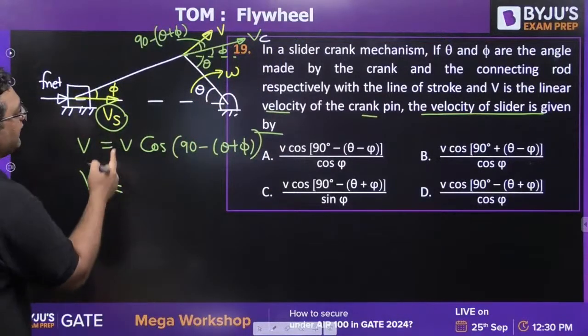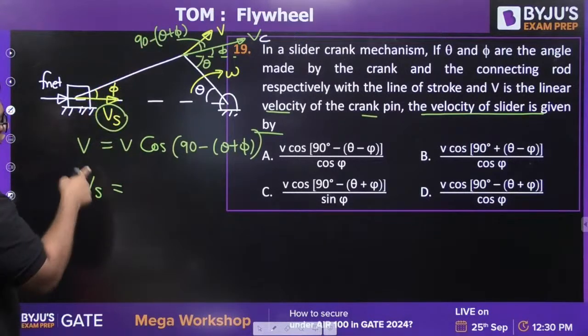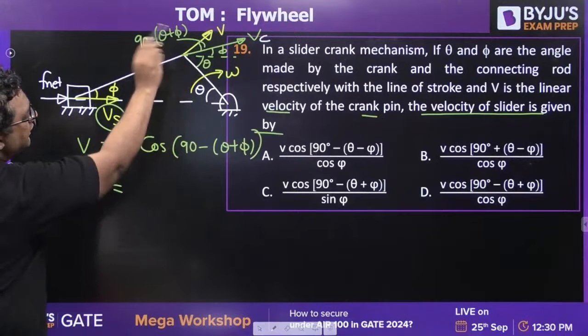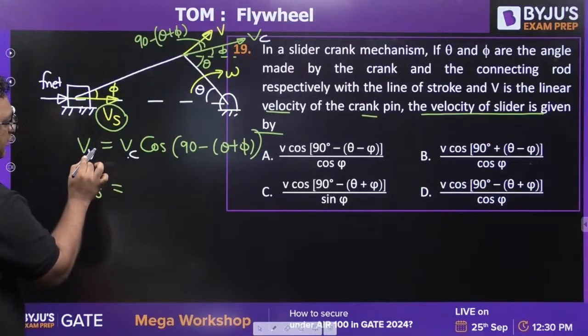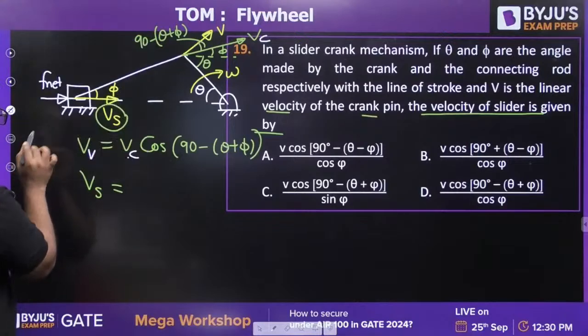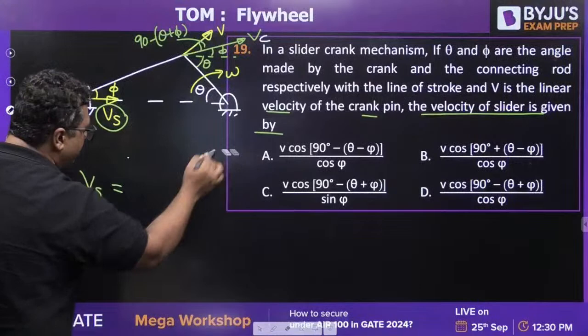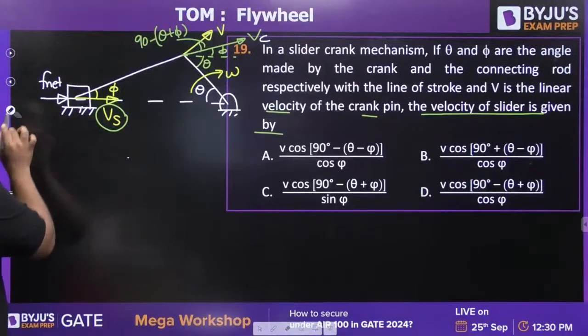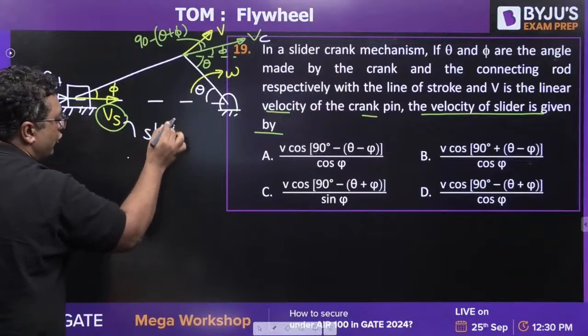So you will be writing VC as, this is VC, this is V. So you will find out the cos component of this V will be, VC will be V. Sorry, I have made the diagram. First of all, I am telling you again how to solve it. You will be writing this is Vs, the slider velocity. So don't get confused.